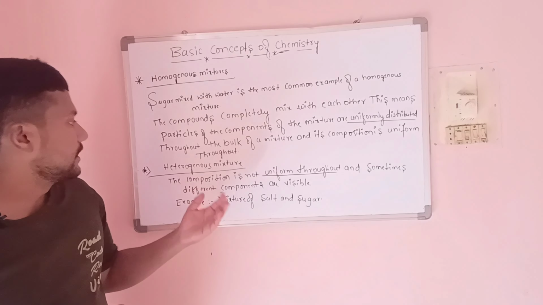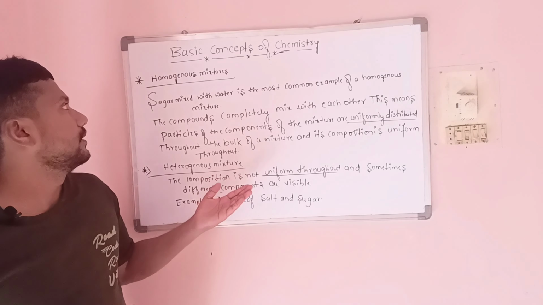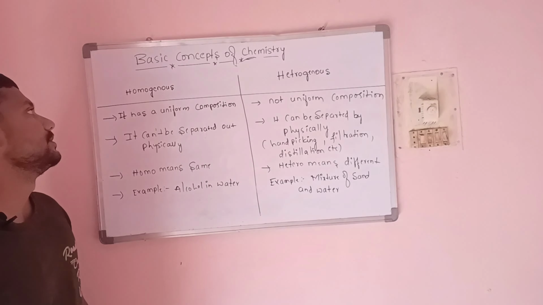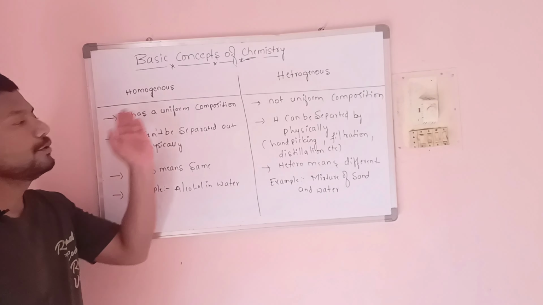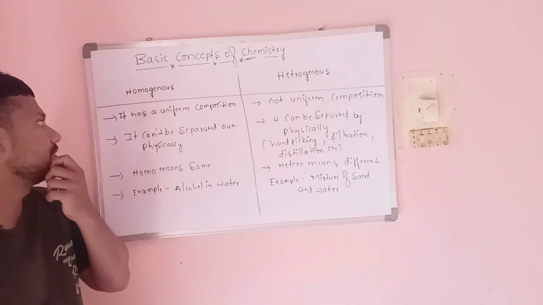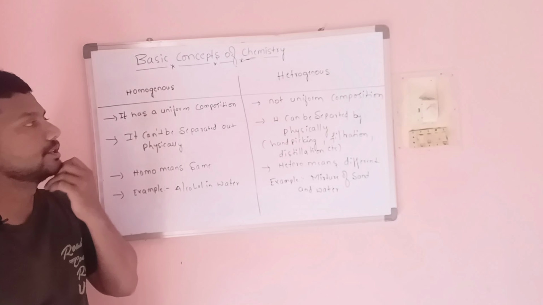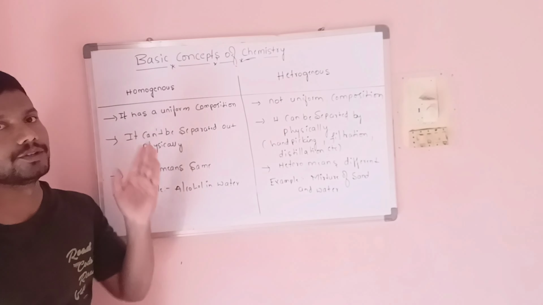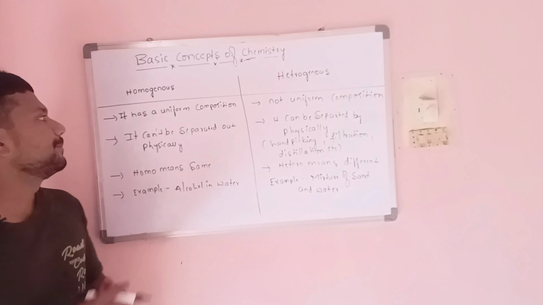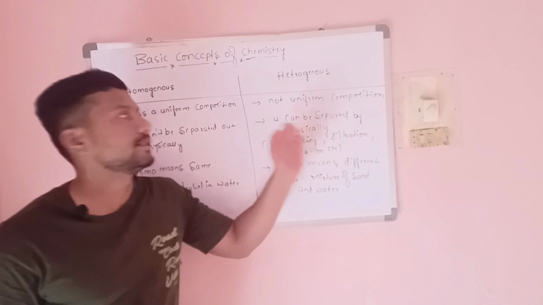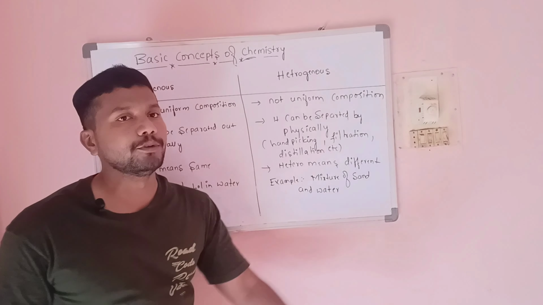So these are the two classifications between the homogeneous and the heterogeneous mixture. In the homogeneous mixture, we already studied that the components have a uniform composition. Here the distribution of the components is uniform, but in heterogeneous it's the opposite, a non-uniform composition.